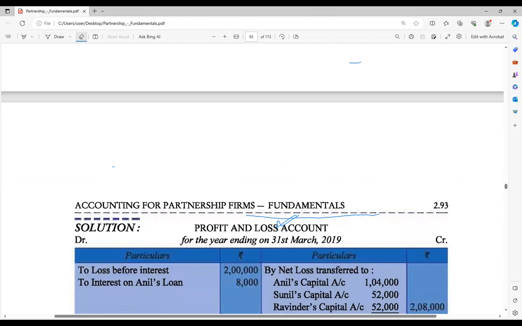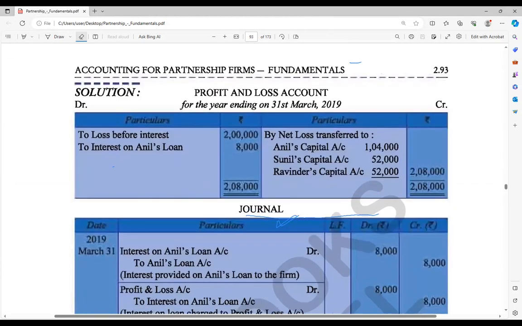So they ask for that mandatory account, and at that time we maintain all the needed accounts. The first one we are making here is the profit and loss account. Check once. Okay, profit and loss account. Now see the loss before adjustment or before interest, how much? 2 lakh rupees, correct? So these 2 lakh rupees I should transfer to the partners. Anil, but even Anil is going to get some interest. So the total amount is 2,08,000 rupees, indirectly a loss for everyone. Clear?